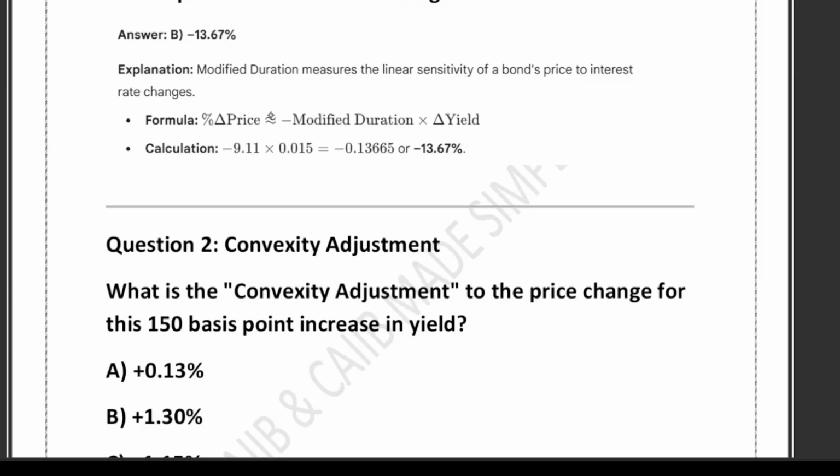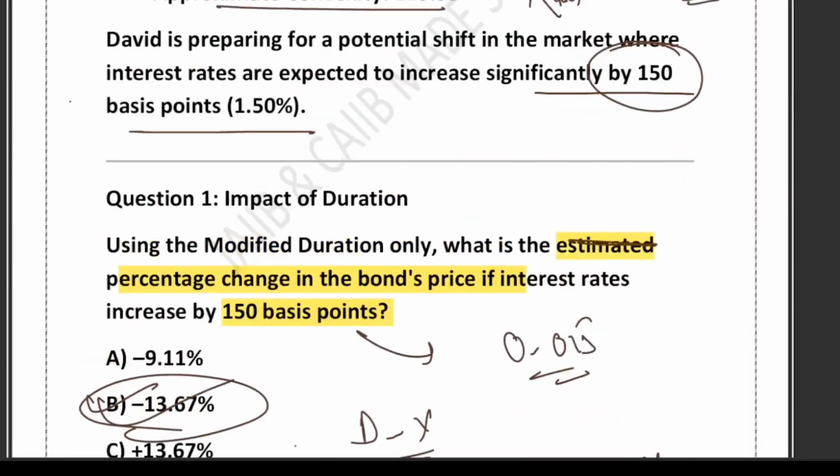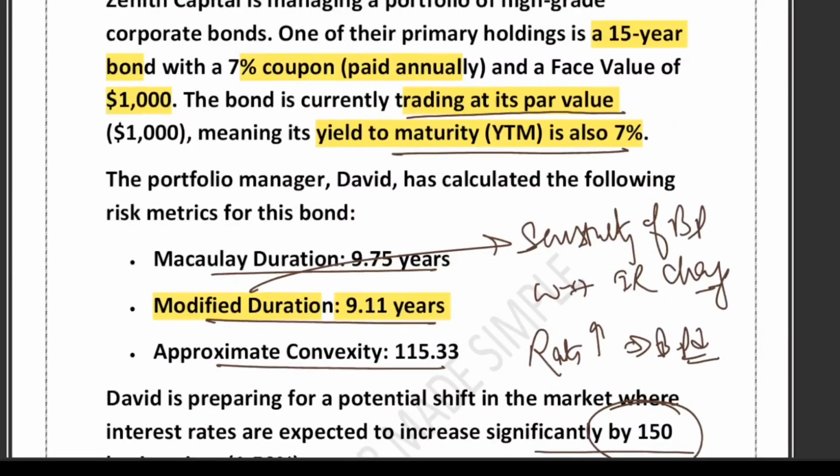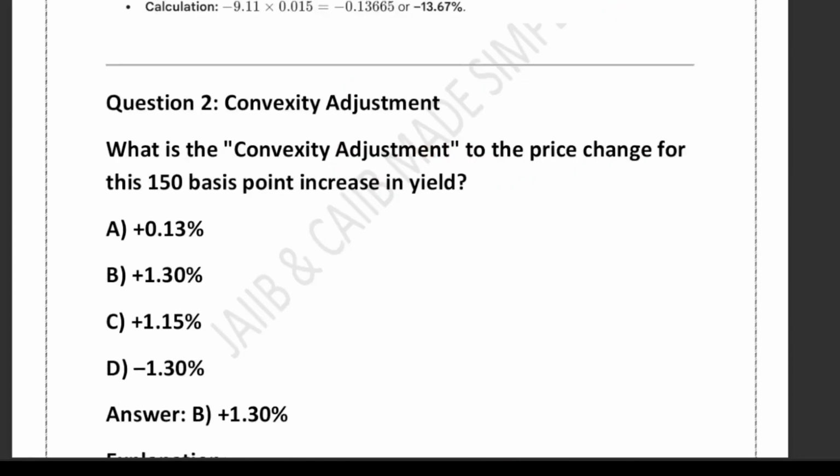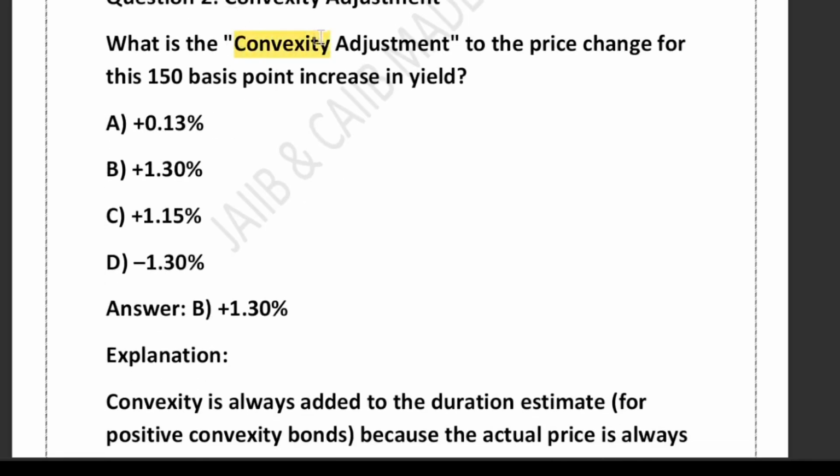And convexity they have also given you. How much is the convexity? Convexity they have given, you can see, is 115.33. That is the approximate convexity, isn't it? So first of all, let's understand what is the meaning of this term so-called convexity.